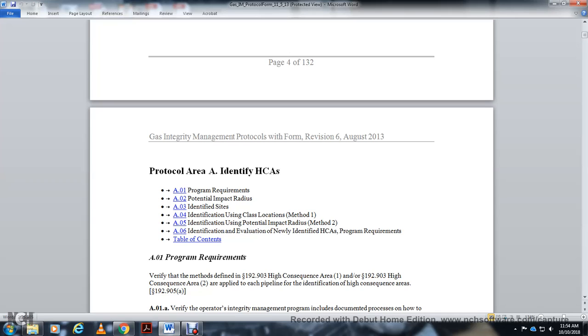Protocol A, identifying HCAs. A.01 program requirements, A.02 potential impact radius, A.03 identifying sites, A.04 identifying HCAs using class location method 1, A.05 identifying HCAs using potential impact radius method 2, A.06 identification and evaluation of newly identified HCAs, program requirements.